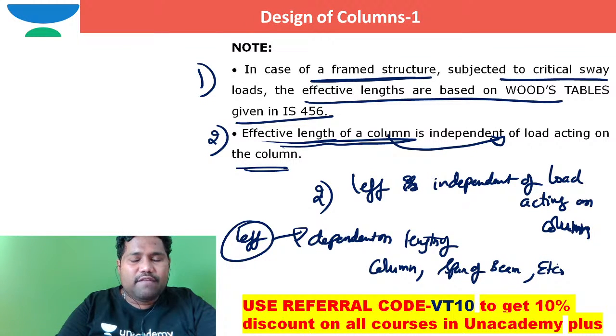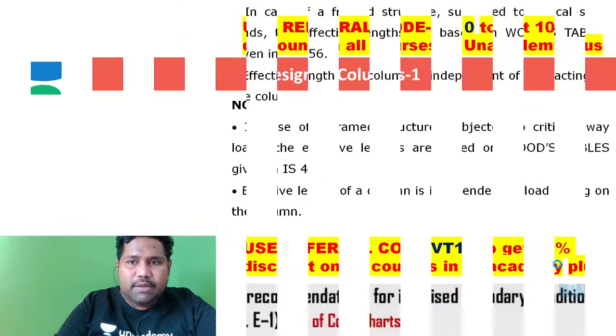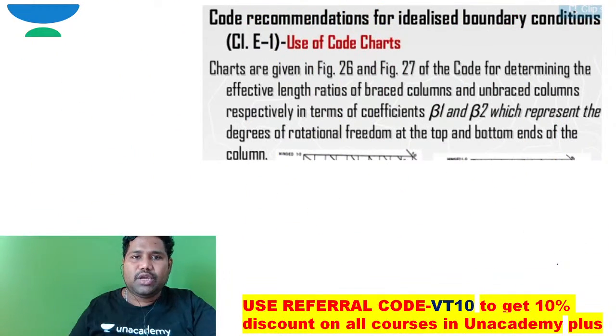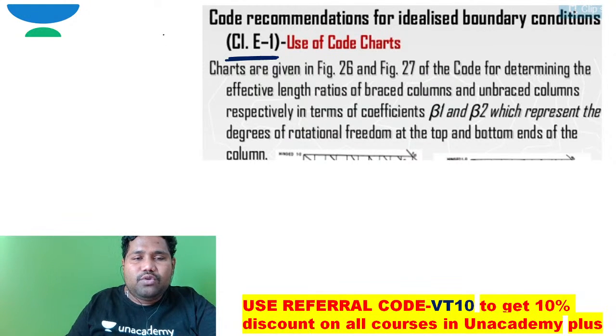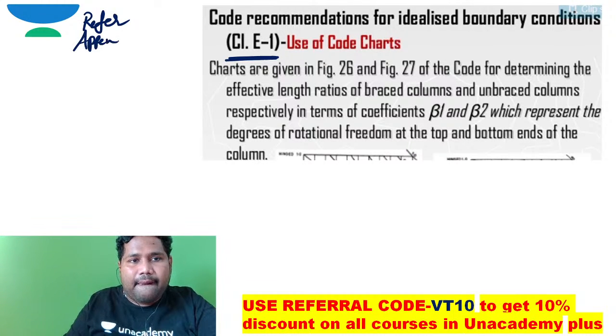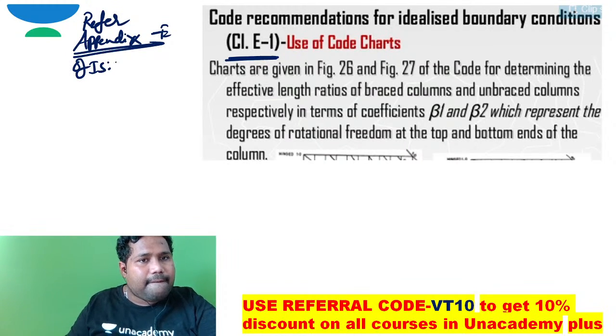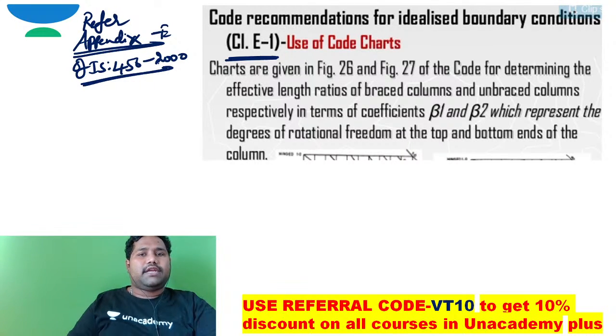Now, I just want to show you how we can use the Woods table. Before that, refer to Appendix E of IS 456:2000.